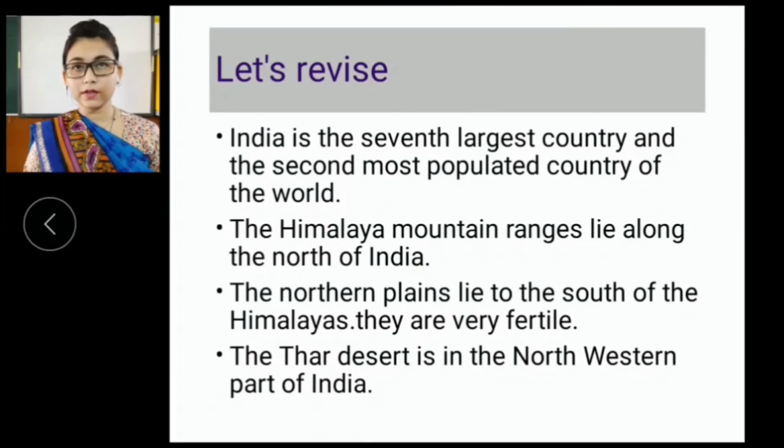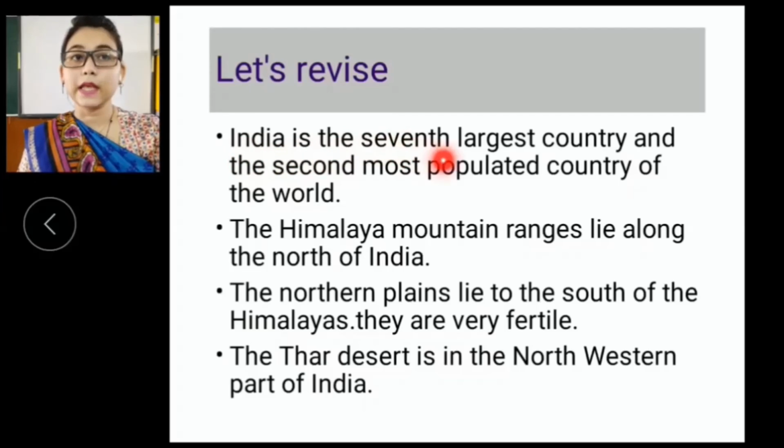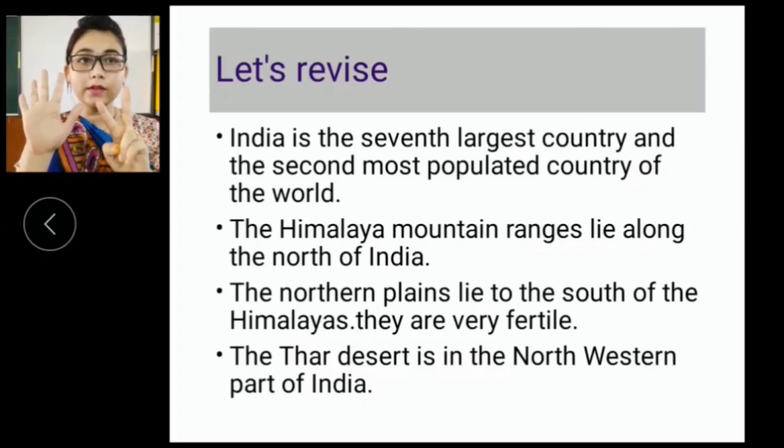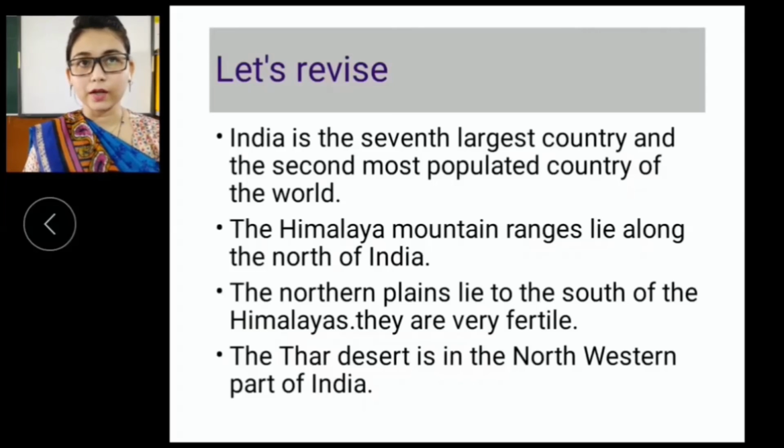Now, let's revise what we have studied, students. India is the 7th largest country and the 2nd most populated country of the world. India comes 7th in terms of area, and we are living in the south of Asia.